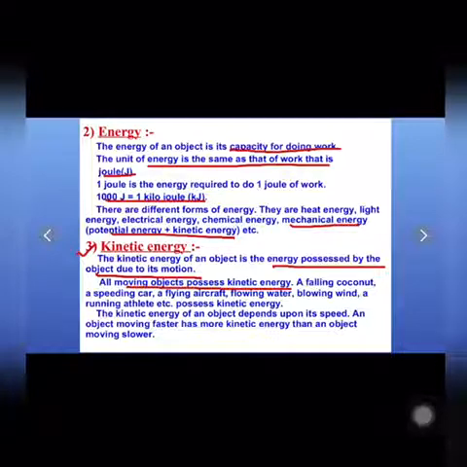Now let us see some examples of kinetic energy. A falling coconut, a speeding car, a flying aircraft, flowing water, blowing wind, a running athlete, etc. all possess kinetic energy. Anything which you see around you that is in motion has kinetic energy. A moving bus or car, flowing water, a moving ball, blowing winds, even your rotating fan possess kinetic energy. So anything in motion has kinetic energy.